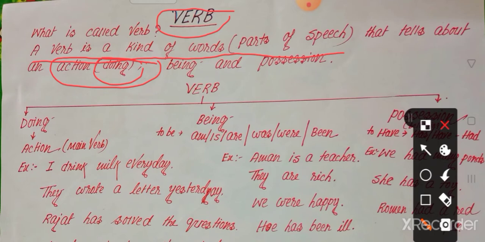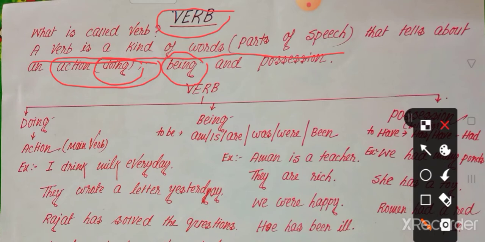Let's see. Being. What is the meaning of being? Now, being comes from the to be verb. To be. What is the to be verb?